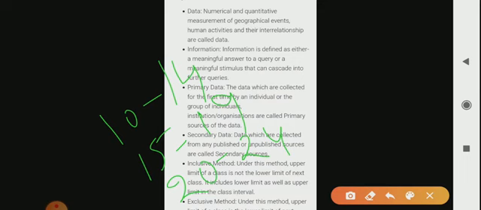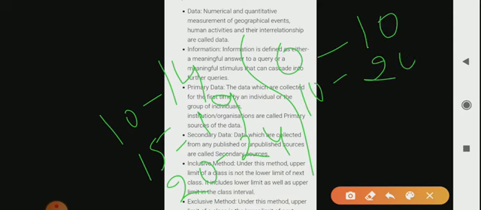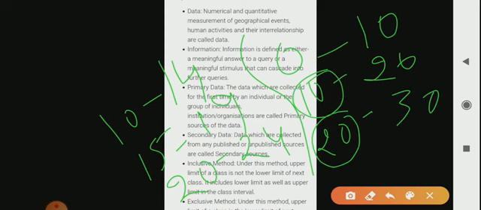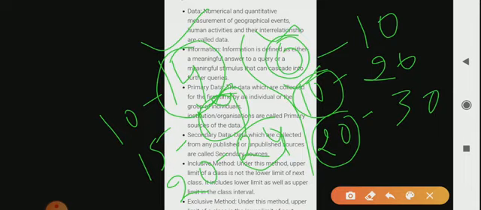And if we talk about the exclusive, so here, students, in exclusive, it repeats itself. In this method, the class interval digit repeats itself as the lower limit of the next class interval, like we can say 0 to 10, like 10 to 20, then 20 to 30. So this is the lower limit and this is called the upper limit. This is called the upper limit and this is called the lower limit, right?